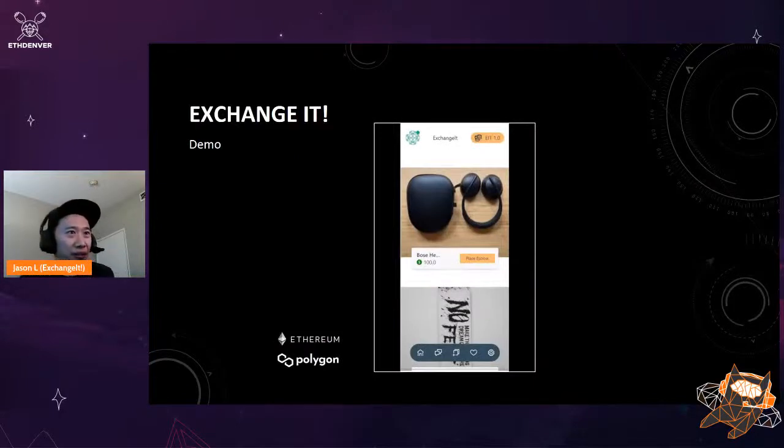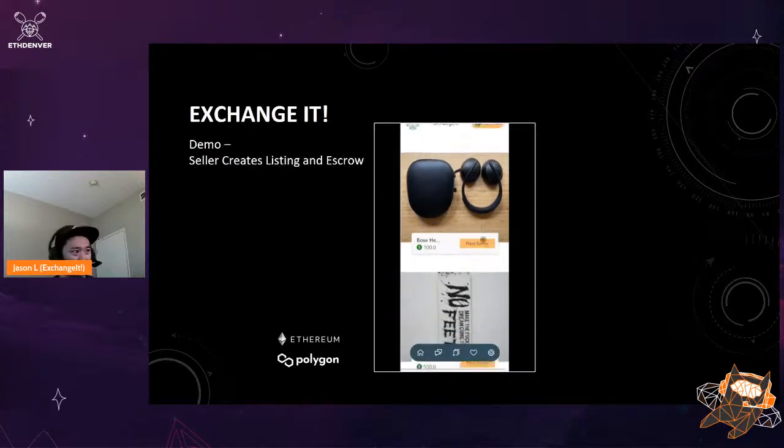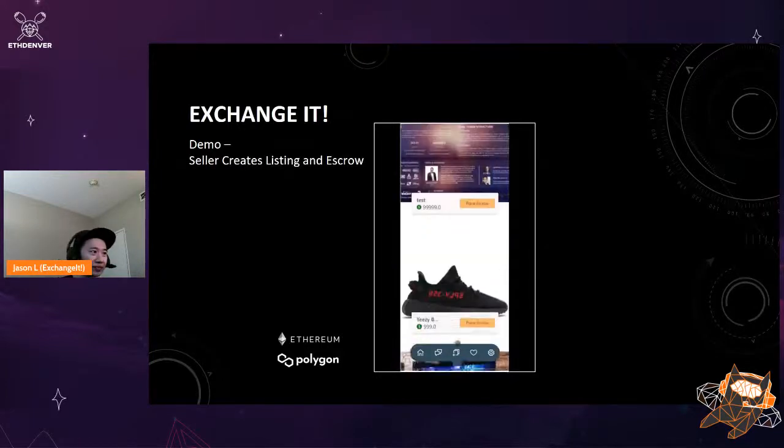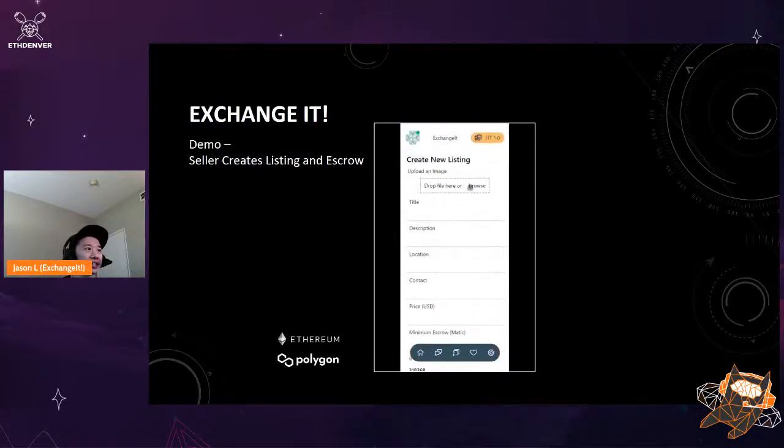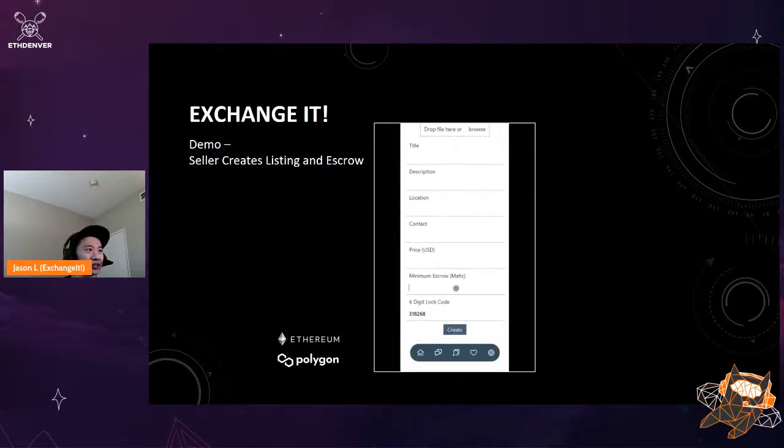So let's do a really quick demo of how this works. This is our mobile website with the listings. You can go through and look at those listings. If you're a seller and you want to create a listing, click on this button, create a listing, and fill in information, description, location. One of the most important fields here is the minimum escrow amount. This is the escrow amount that the seller would put in that the buyer needs to offer in order to agree to meet up.